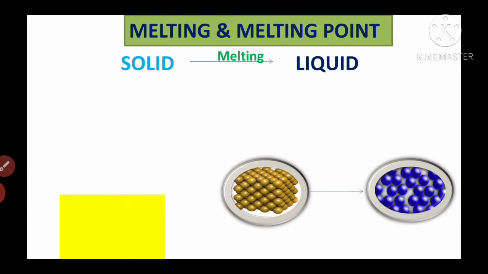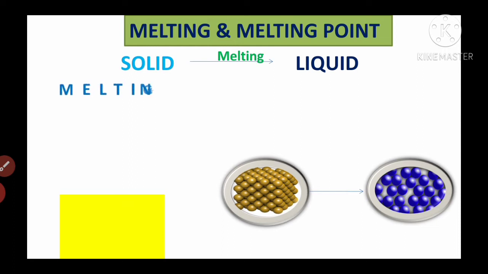What is melting and what is melting point? What is the difference between melting and melting point? Let us discuss. We know that when you purchase an ice cream and keep it in your hand, after some time what happens? The ice cream slowly turns into liquid form from the solid form. This is known as melting. This is the best example of melting in our daily life, where solid converts into liquid state.